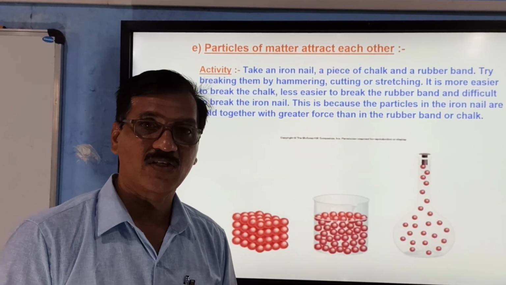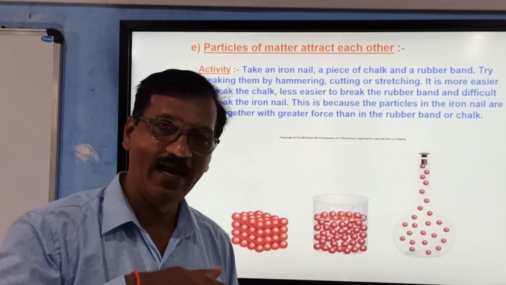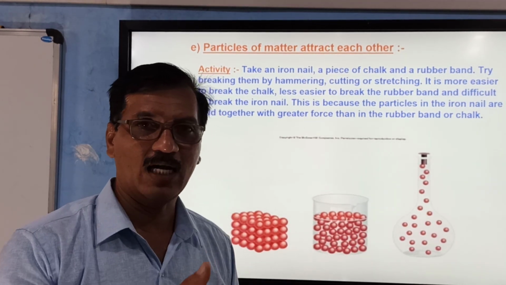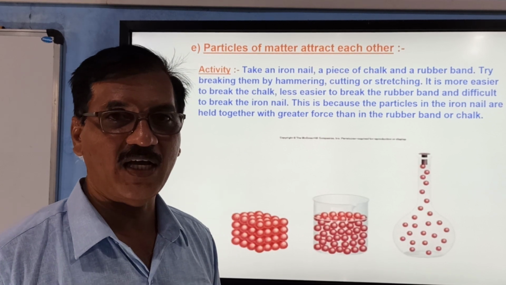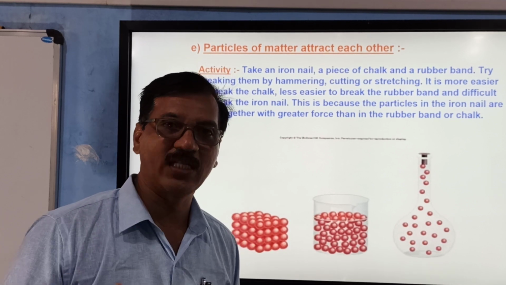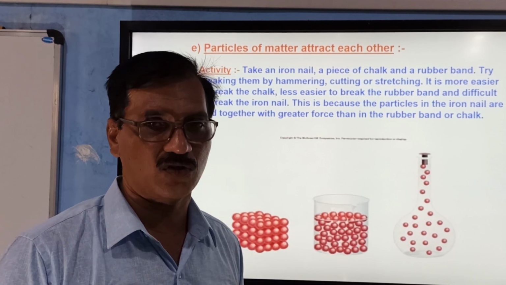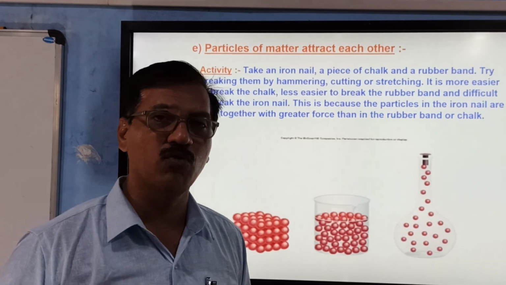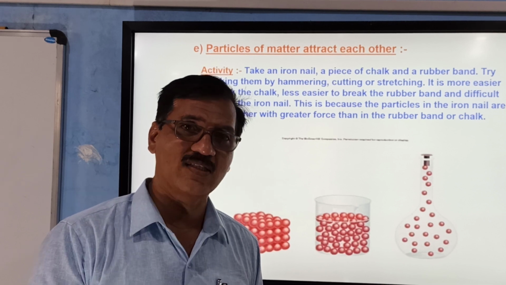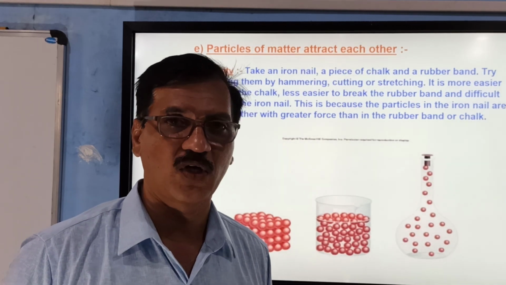Because of this, a person cannot dive into a solid, but he can dive in water and cut through the water because the force of attraction is weak. And we are moving in atmospheric air very freely. The force between the particles of gases is so weak that we don't feel that we are cutting the force of attraction and moving. We can freely move our hand in air, but to do the same thing in water, we need some energy. But we cannot do it at all in case of solid particles.